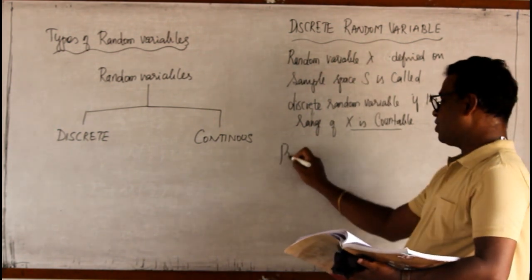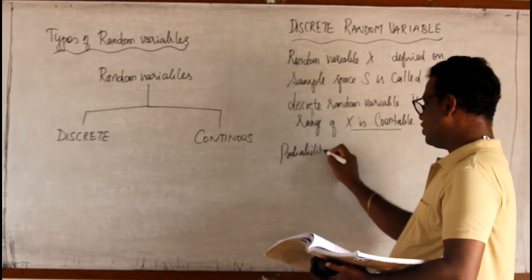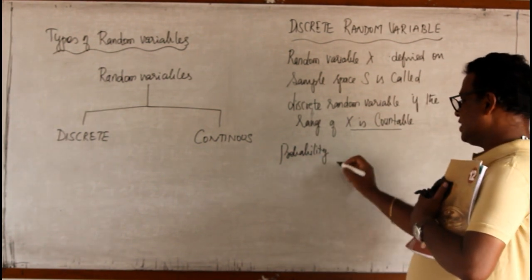Now, probability mass function. Now only we are coming to our probability study.